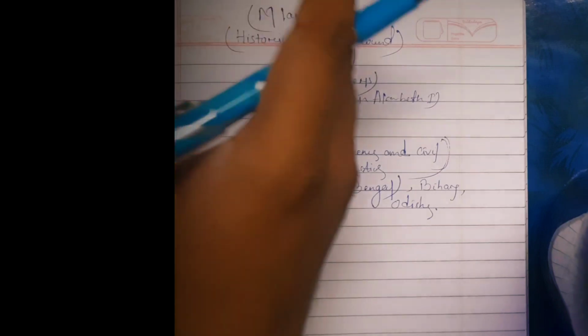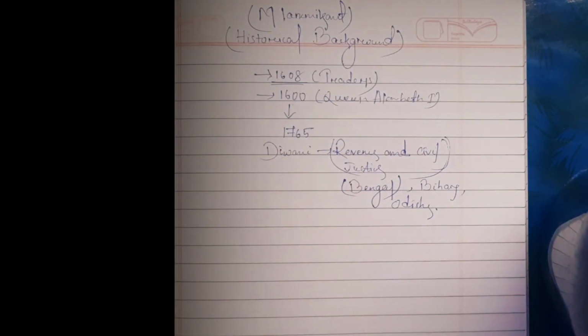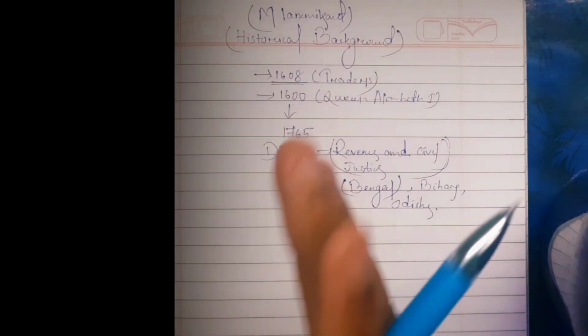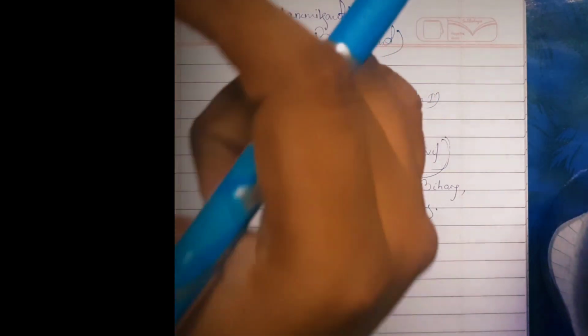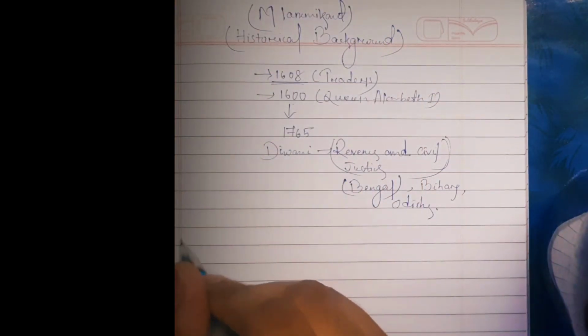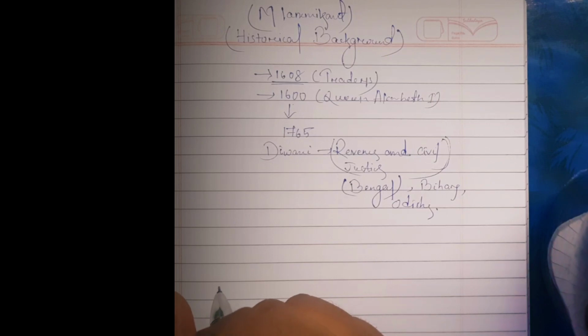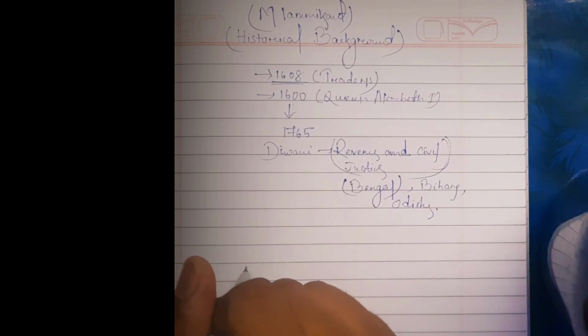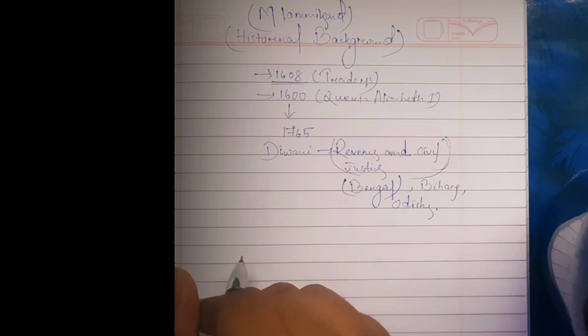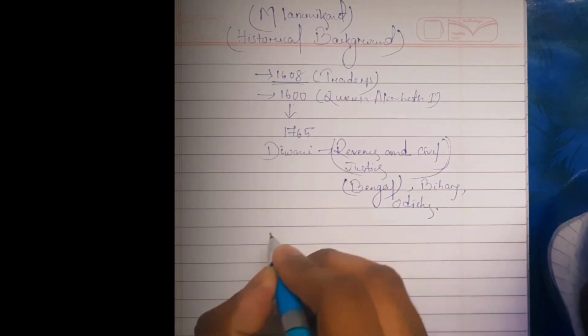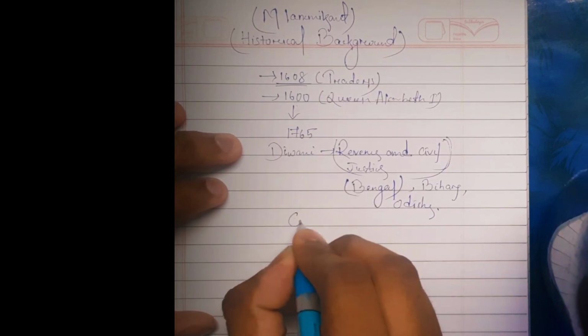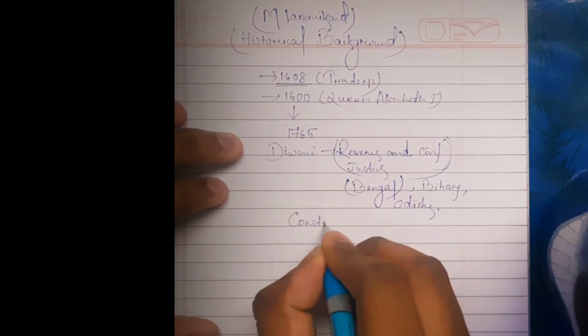So with independence came the need for a constitution. Hence, a Constituent Assembly was formed for this purpose in 1946, and on January 26, 1950, the Constitution came into being. We will study the Constituent Assembly later, but this is the introduction part.